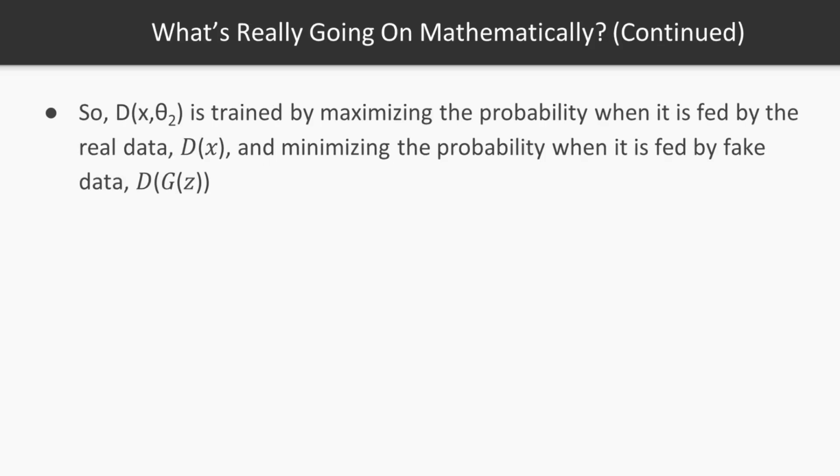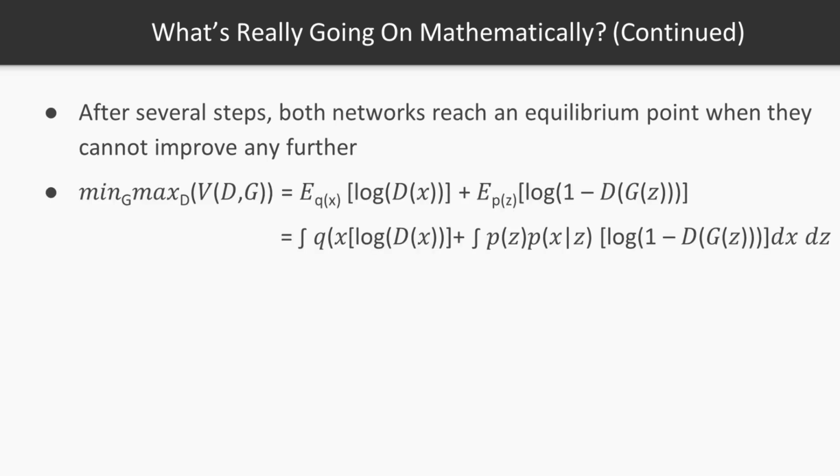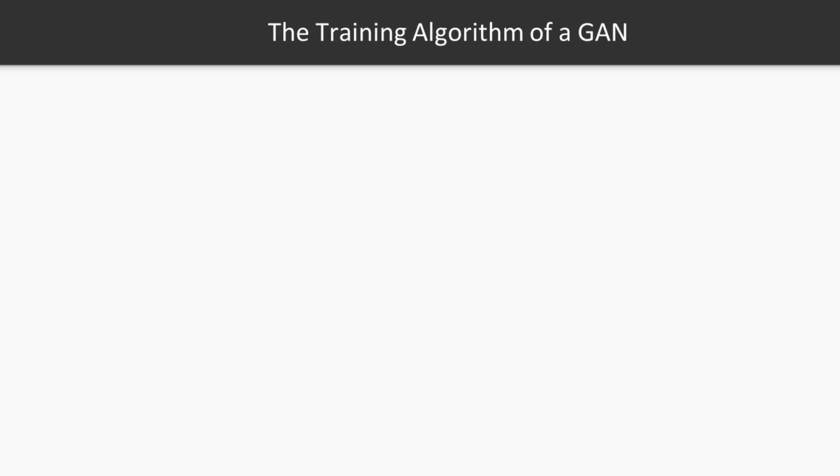So D is trained by maximizing the probability when it is fed by the real data, D(X), while minimizing the probability when it is fed by the fake data, called D(G(Z)). The generator G(Z, θ1) is trained by maximizing D(G(Z)). After several steps, both networks reach an equilibrium point where they cannot improve any further. The formula of min-max optimization is given here, as you can see. This is the formula.